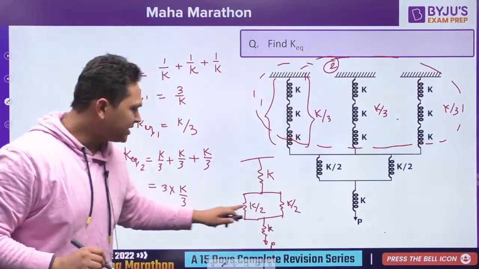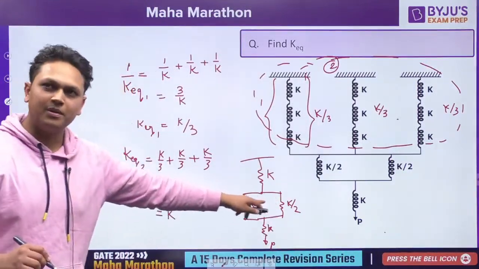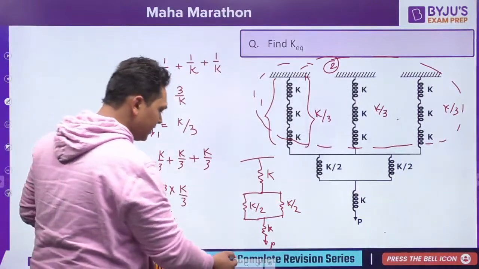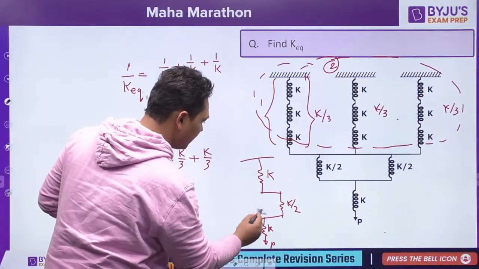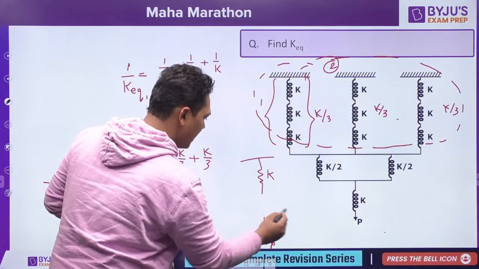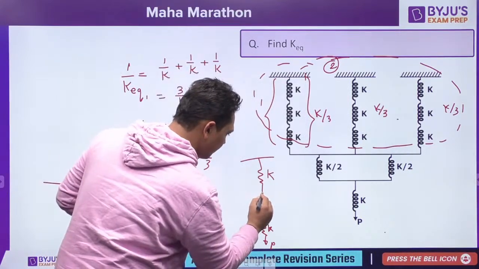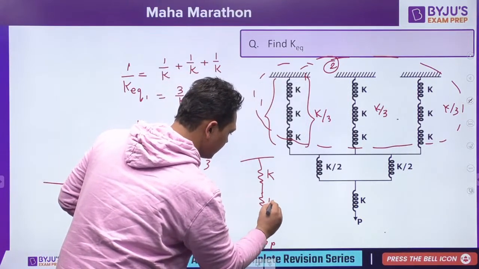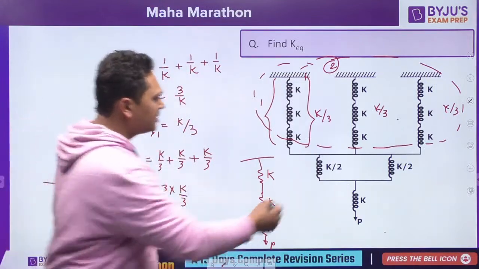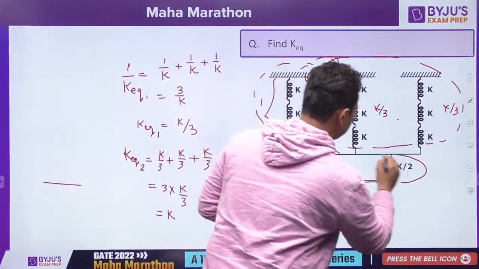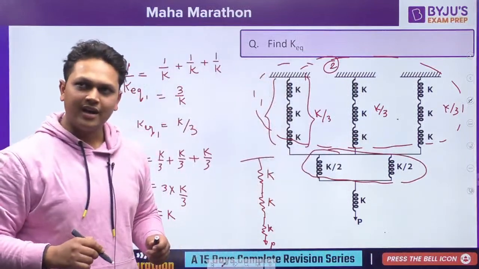What will be the total stiffness of these two? It will be K by 2 plus K by 2, which is again K. So I can erase this and make this as K. Yes or no, everyone? The stiffness of these two springs over here is K, right?